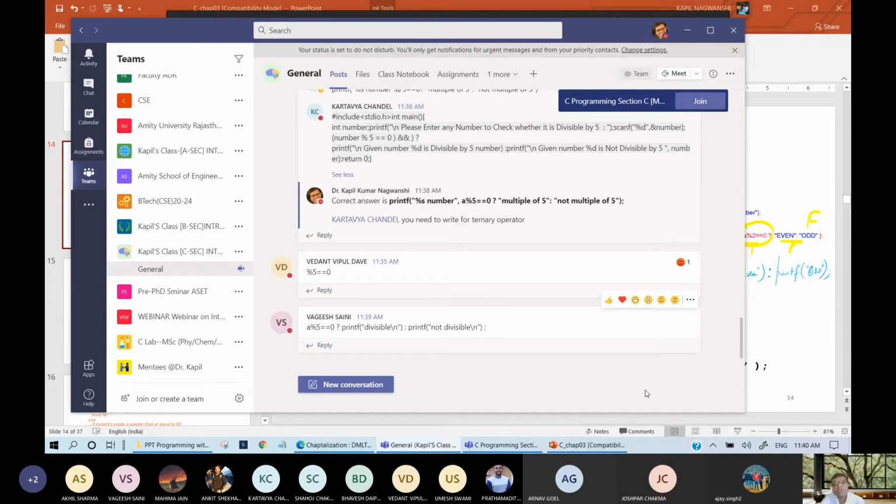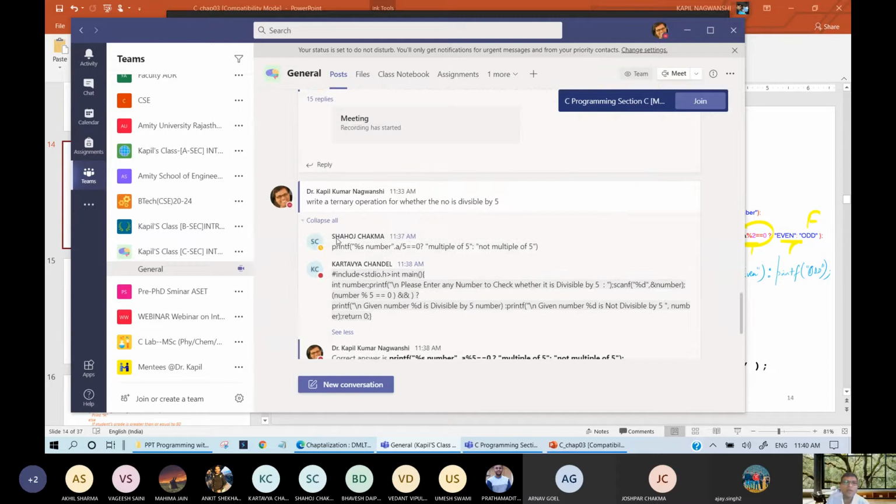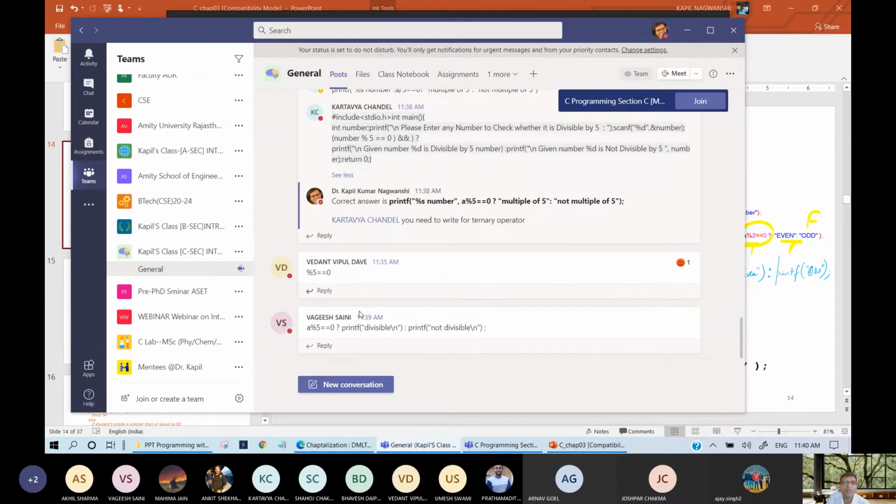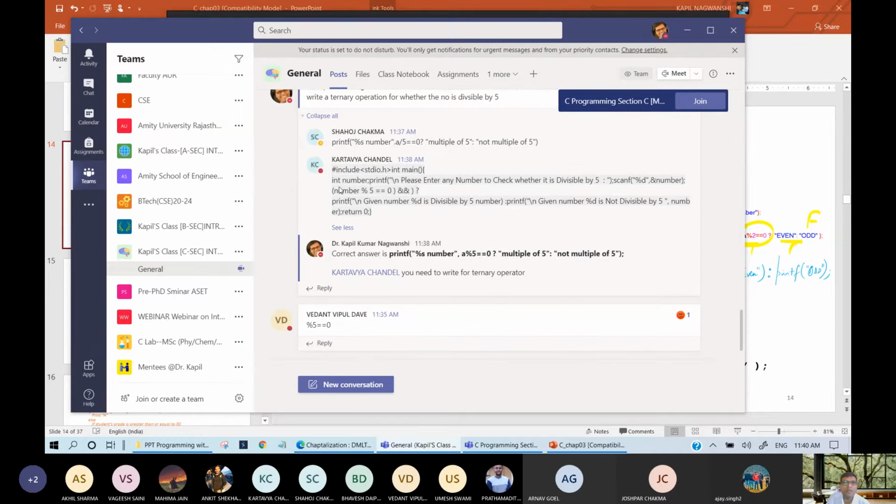So here you can see that 3 to 4 answers are there and the others have not replied yet. Kartavya has written a program for if. I'm not able to understand what this program is. Number mod 5 equals to 0, and I don't know what is written here.